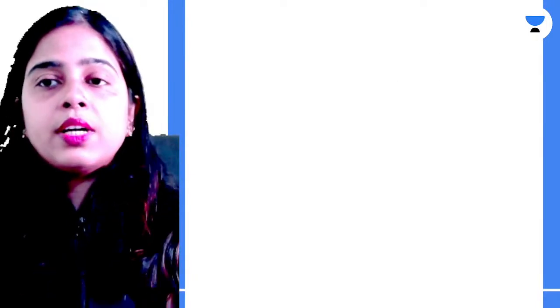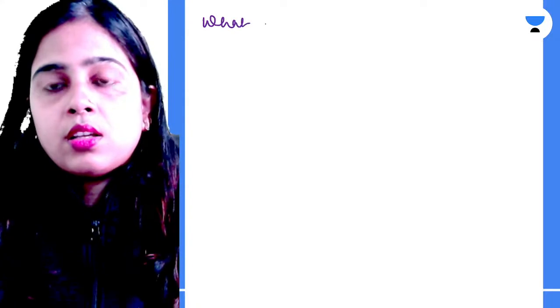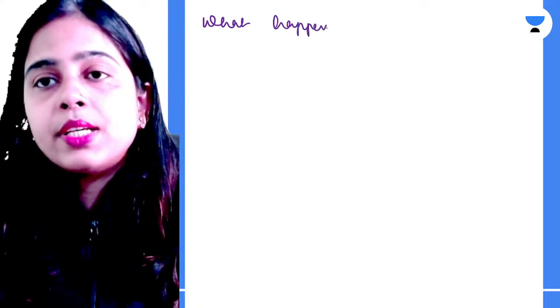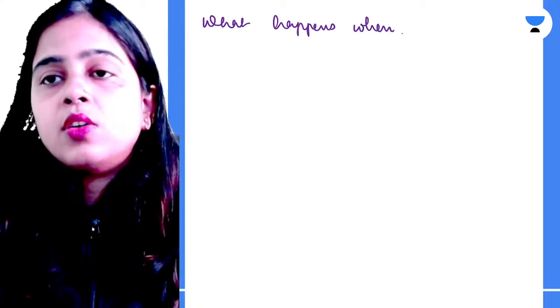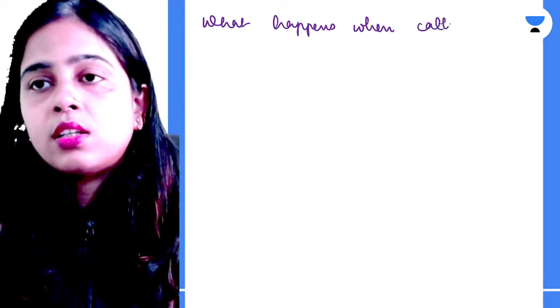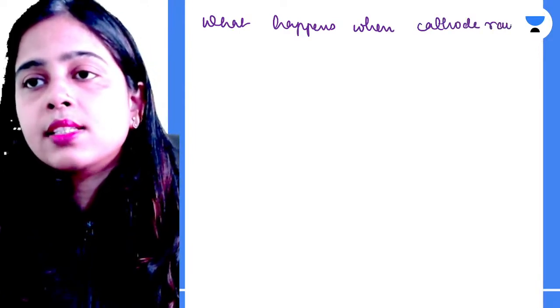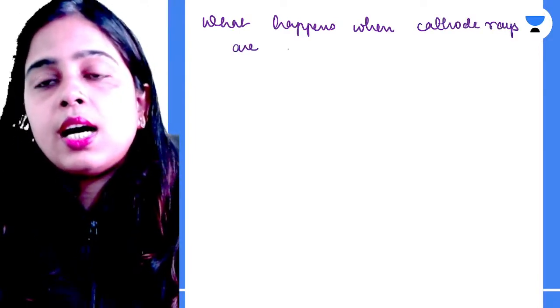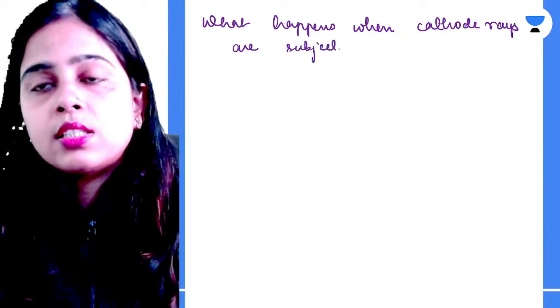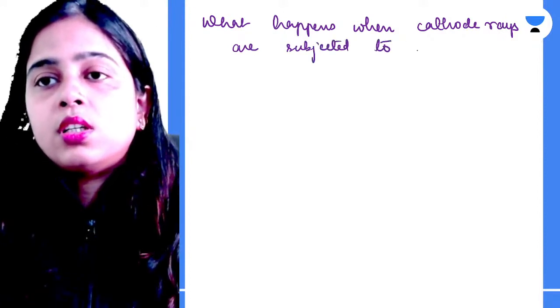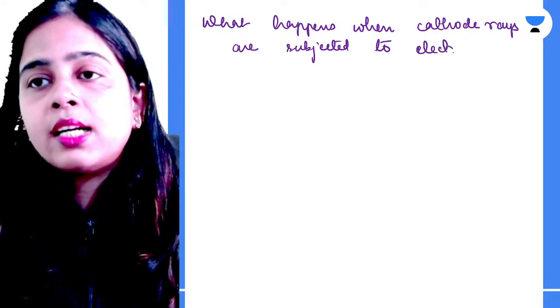Now, one question from my side. What happens when cathode rays are subjected to electric and magnetic field?